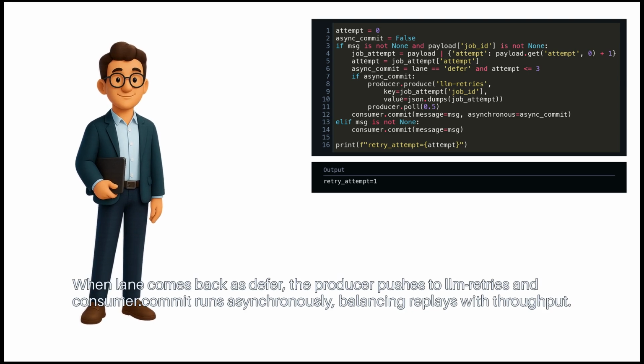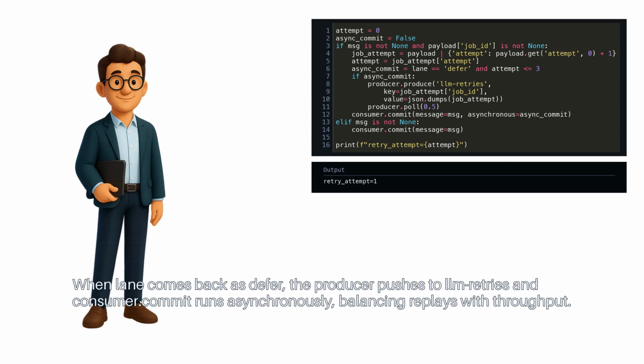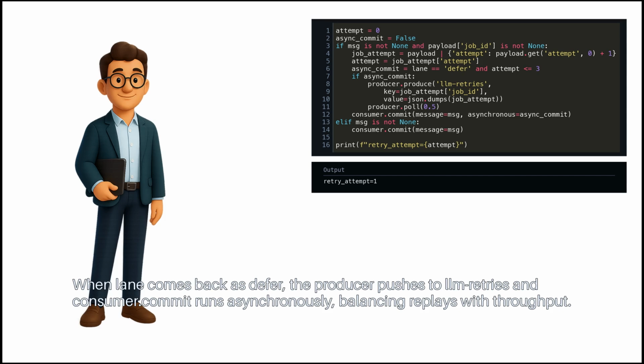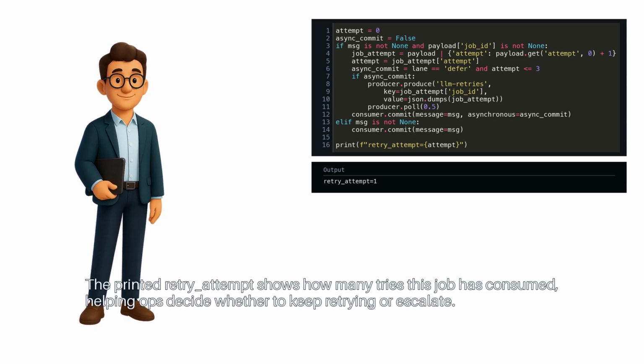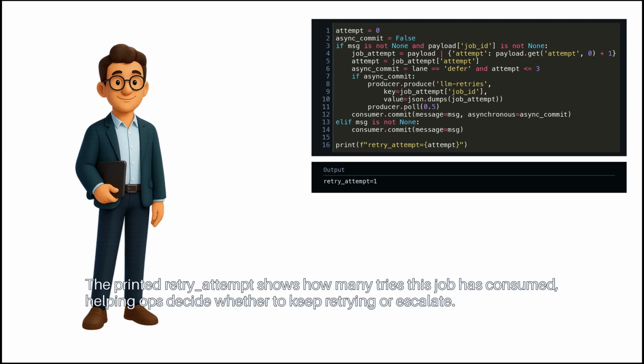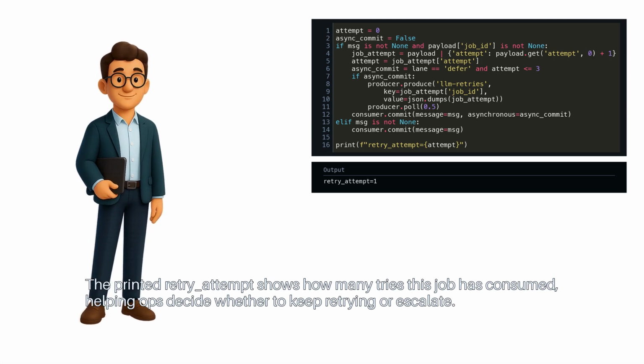When lane comes back as defer, the producer pushes to llm_retries, and consumer.commit runs asynchronously, balancing replays with throughput. The printed retry attempt shows how many tries this job has consumed, helping ops decide whether to keep retrying or escalate.